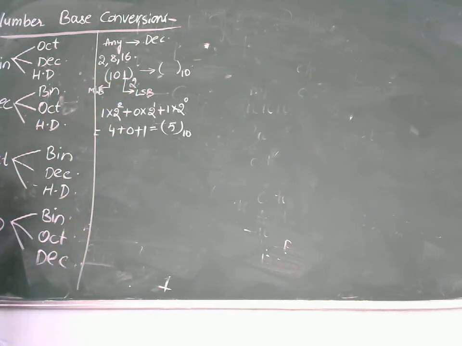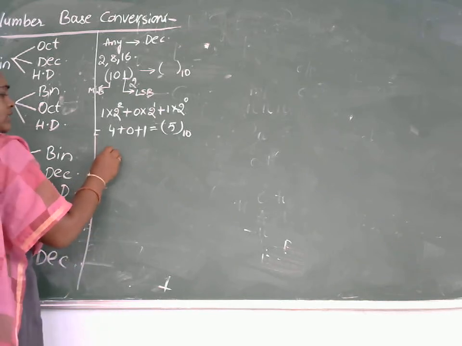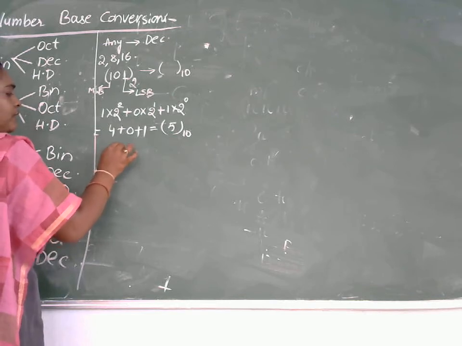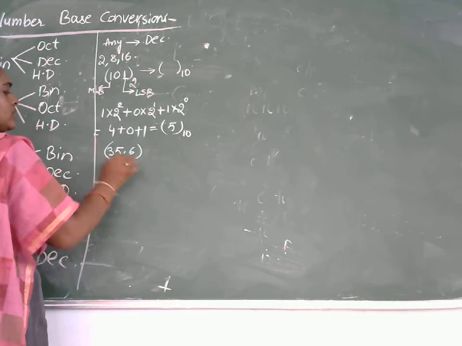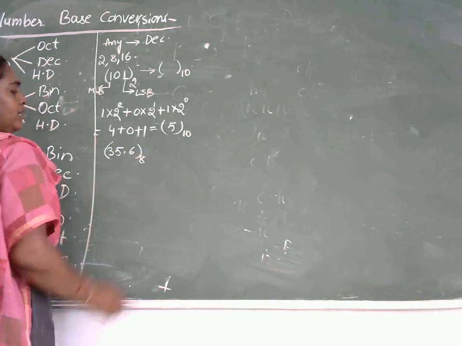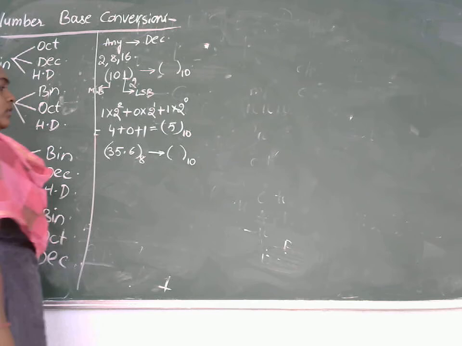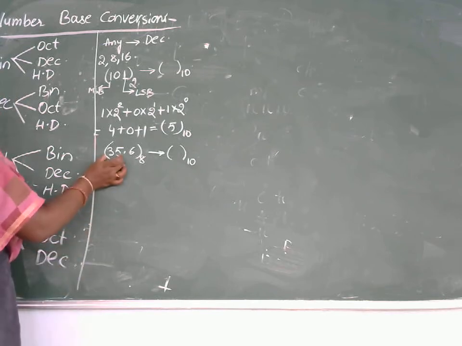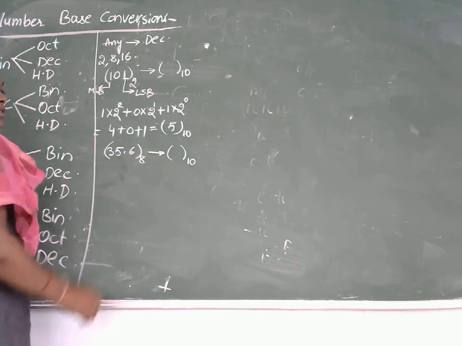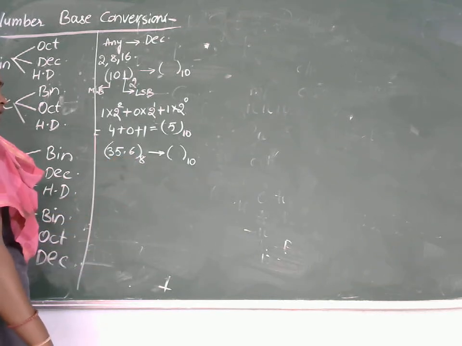If it is a fractional part, the procedure is the same, but the difference over here is that for the fractional part, we start from after the point. Now let me take one example: 35.6 which is base 8. I want to convert this into a decimal. So here 35 is the integer part, 6 is the fractional part.